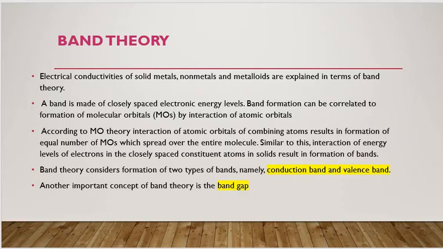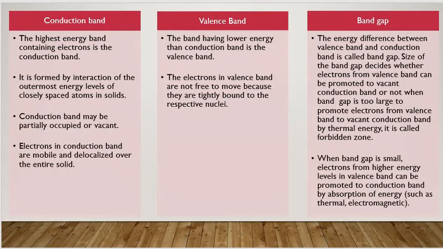Another thing according to band theory is band gap. Now, what is conduction band, what is valence band and what is band gap? Conduction band is the highest energy band containing electrons, where the electrons have the higher energy level.